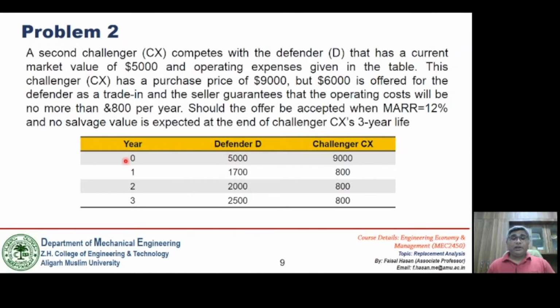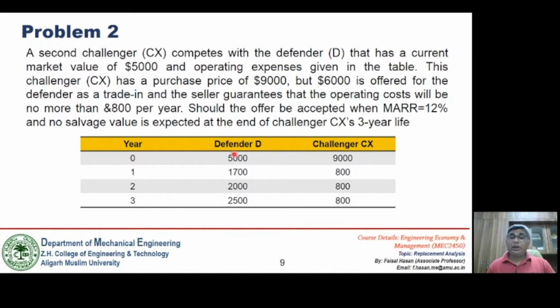Now the catch in this question is that this is an example of an inflated price of the challenger.